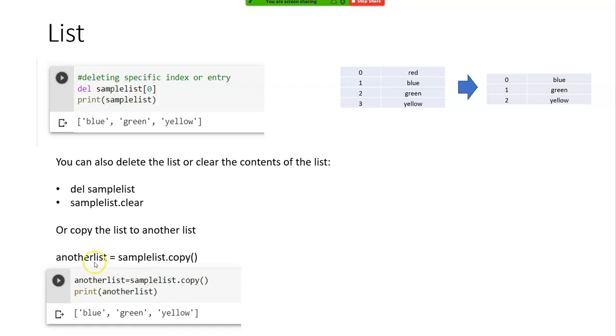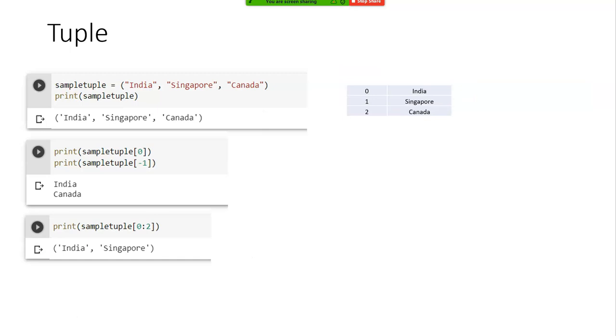You can even have it as another underscore list, or you can say sample list 1, depending on whichever you like. Okay, equals sample list dot copy. Clear? Okay, so far on list.